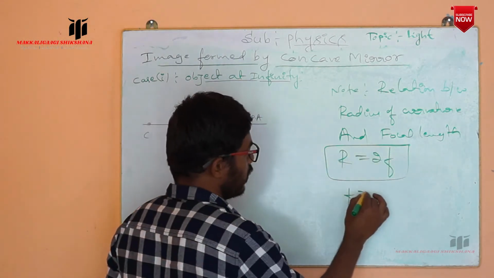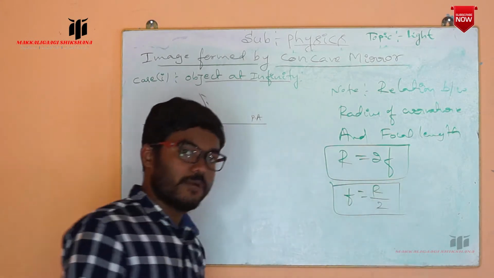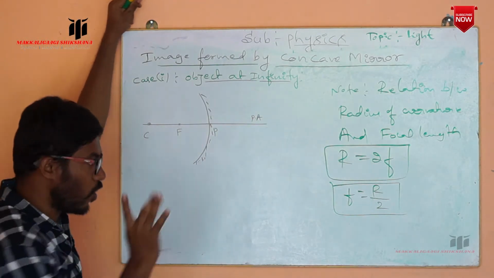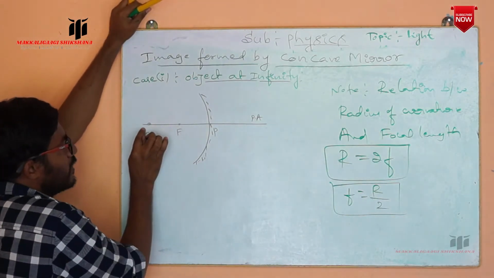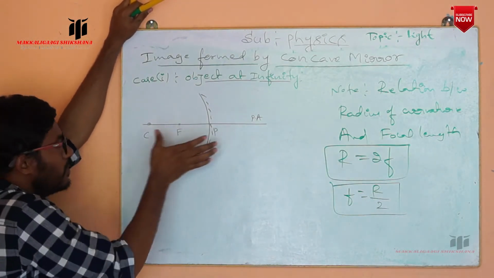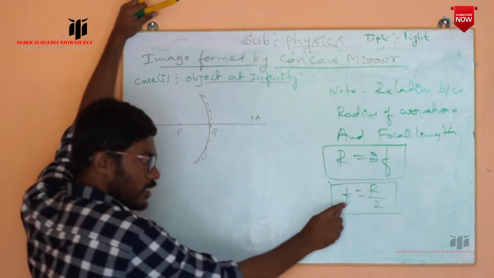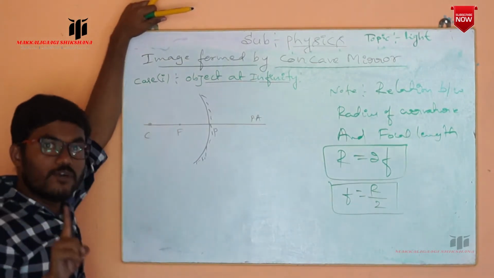Therefore, f is equal to R by 2. F is equal to R by 2 means, in case of drawing the diagram, you have to remember this one, because whatever the center of curvature to the pole distance is there, you take that as the radius of curvature. Next, we know that f is equal to R by 2 means exactly in the middle, we have to take the focus.